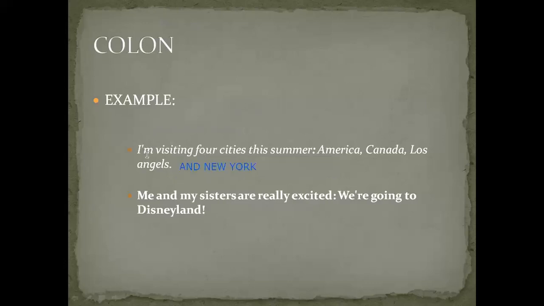Right. So whenever you are going to introduce something, a list of things you have written there, right? I have introduced a list of cities where I'll be visiting this summer. They are America, Canada, Los Angeles, and New York. The other example is: me and my sisters are really excited. We are going to Disneyland.